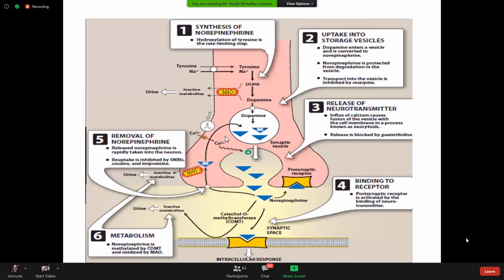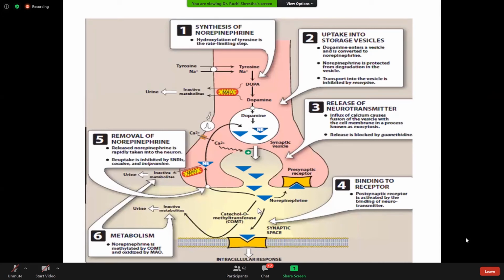Under the influence of influx of calcium ion, this stored norepinephrine gets released, and the released norepinephrine can act on different postsynaptic receptors and cause the intracellular response. It can also stimulate the receptors present on the presynaptic neuron.